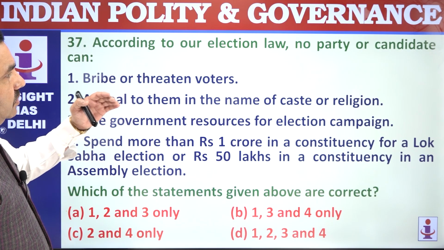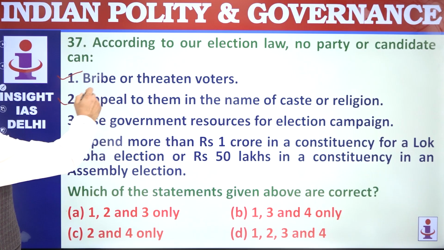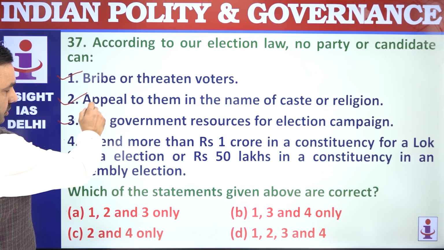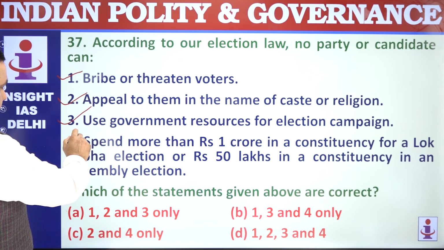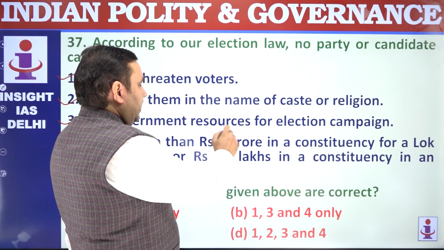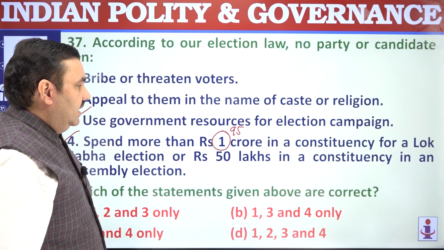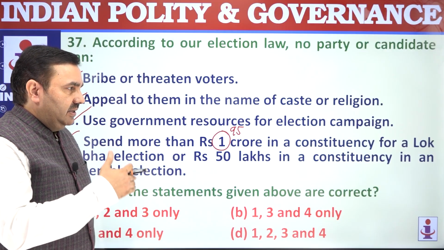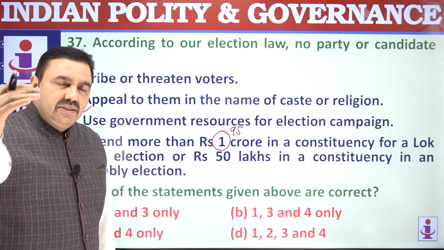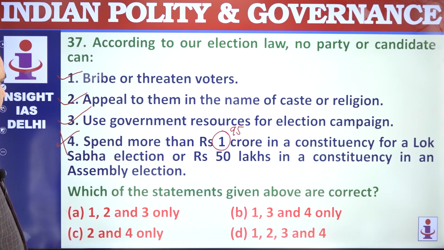According to our election law, no party candidate can bribe voters, can appeal to them in the name of caste or religion, cannot use government resources, and cannot spend more than the limit, which is 95 lakh for bigger states and 75 lakh for the smaller states. Similarly, the amounts for state legislative elections also vary. It's not 50 lakh. So 1, 2, 3.